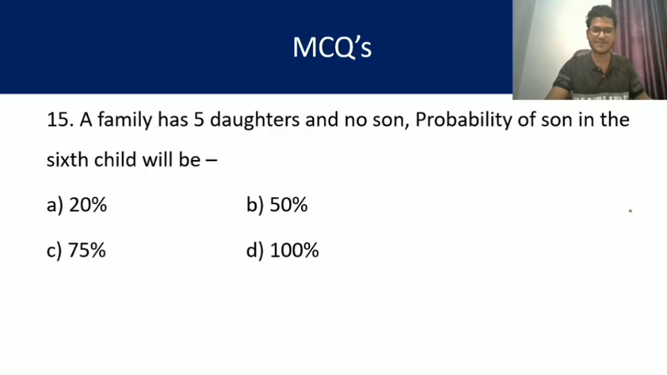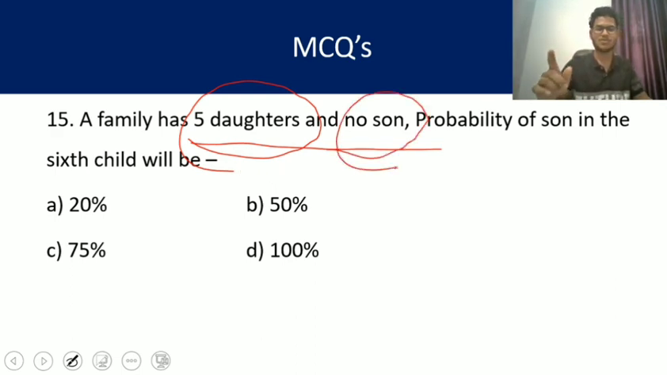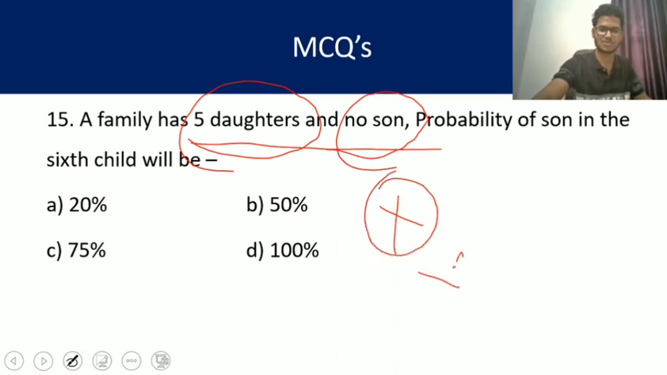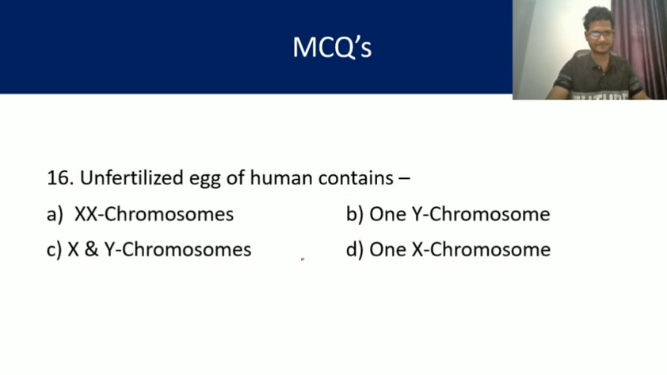A family has 5 daughters and no son. Probability of son in the 6th child. Yes, 50-50 obviously, because whatever be the number of daughters or sons before, in the production of new offspring during fertilization, the sperm has an equal chance of meeting with an X chromosome or a Y chromosome. So the answer will be B, that is 50%. Yes, my dear friends. So let's move on to question number 16.